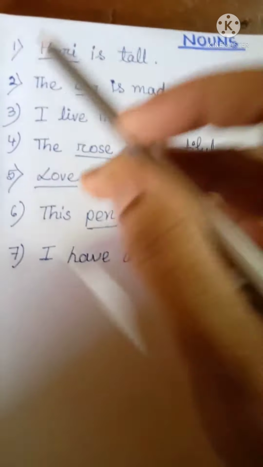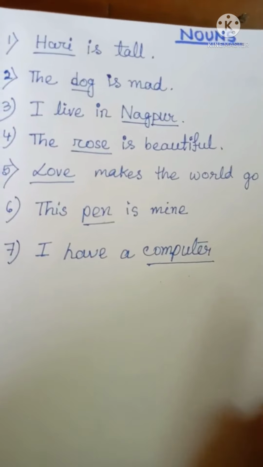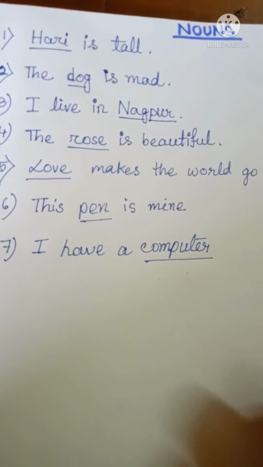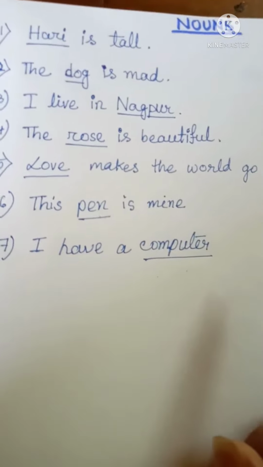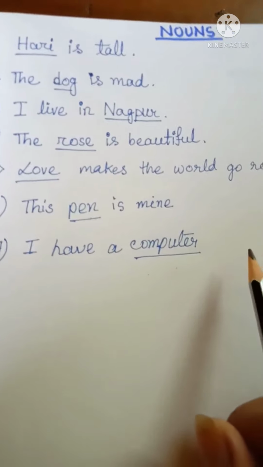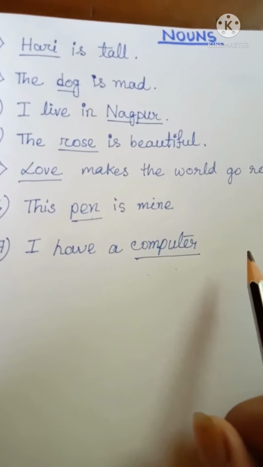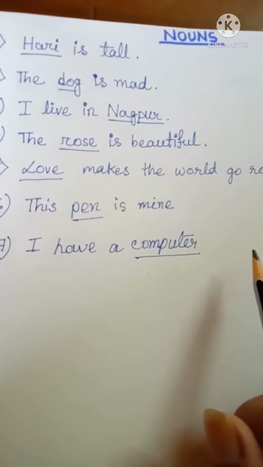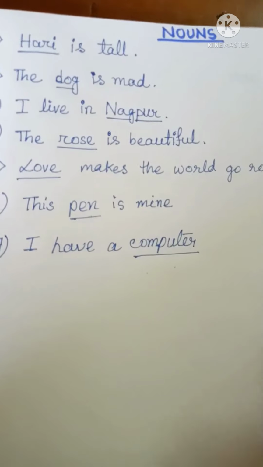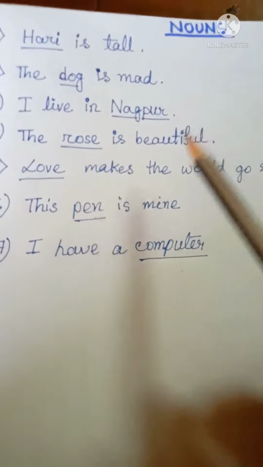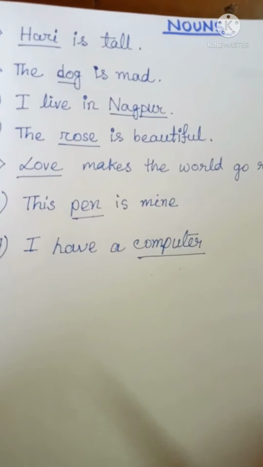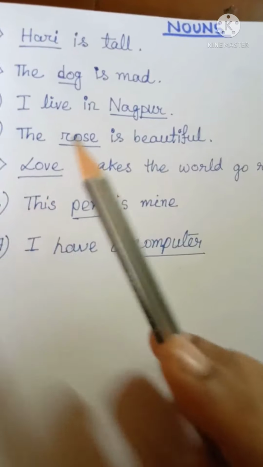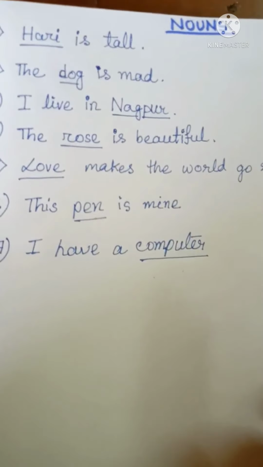So, all these words are actually telling us about the names of different things. That's why they are all nouns. So, nouns can be sometimes the name of a person, the name of an animal, the name of a place, or names of different things, even names of feelings or emotions as well.